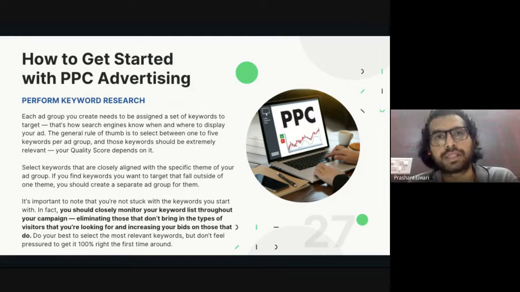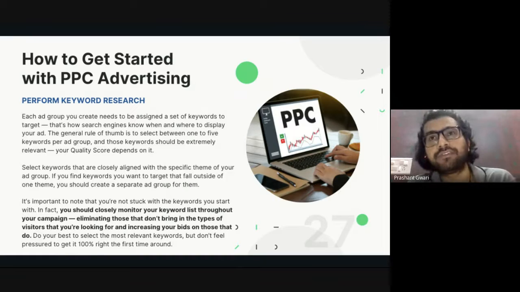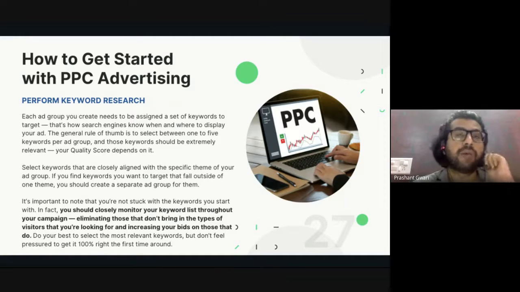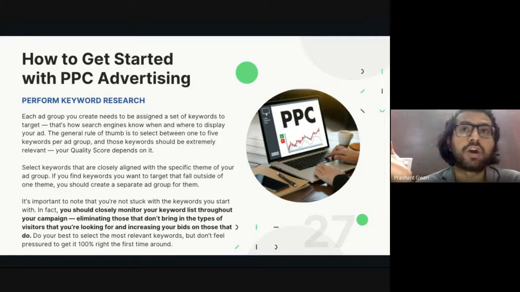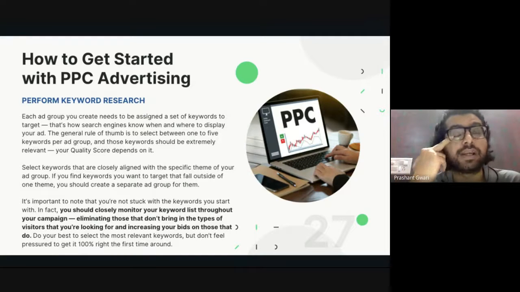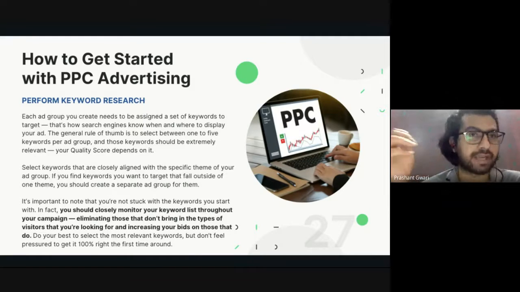It takes time to understand how to bid, how to analyze, or which type of keyword to choose. Either go with broad match, or exact match, or phrase match, or choose a negative keyword. Either go with automatic bidding or manual bidding, or what type of ad text copy you will create, or whether you will go with search ad or display ad. It will take time. The digital advertisers who are running PPC advertising invest lakhs of rupees in the training period. Then they learn how to run these kinds of campaigns effectively. So never get pressured if you are not getting results on your first campaign.